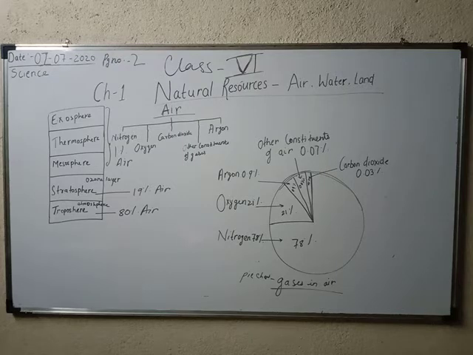So why and how is nitrogen useful for us? We all know that one form of nitrogen is ammonia, which helps in keeping packaged food fresh. It is used as a preservative, right? So nitrogen is used in that form.